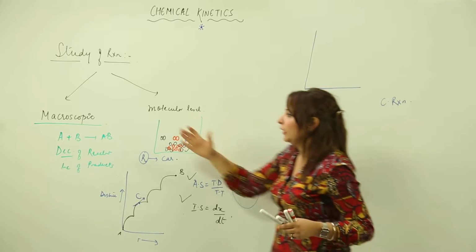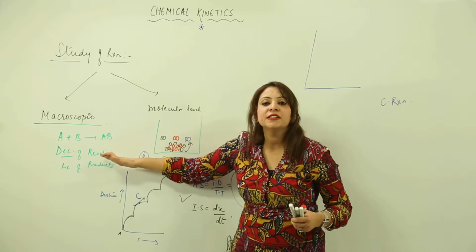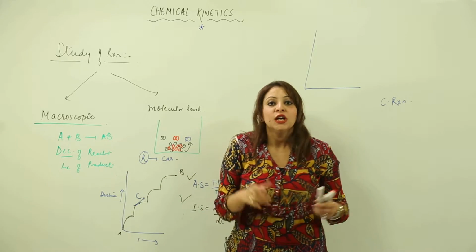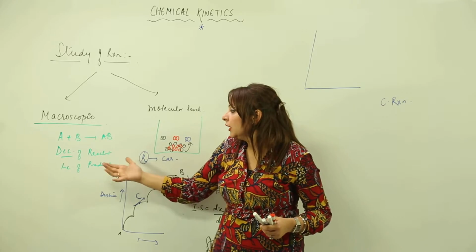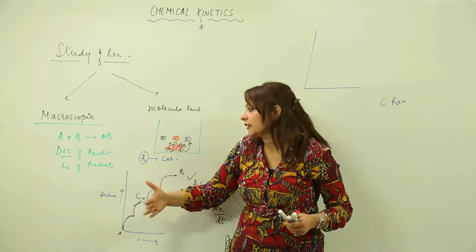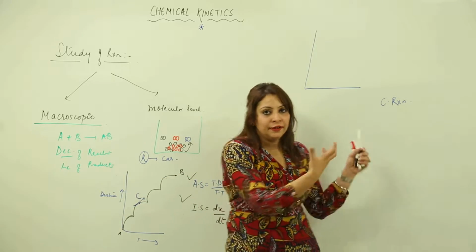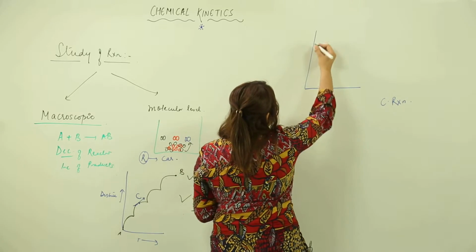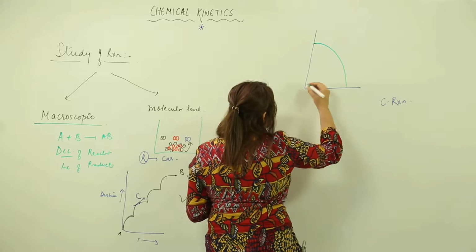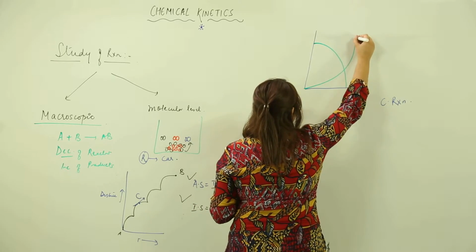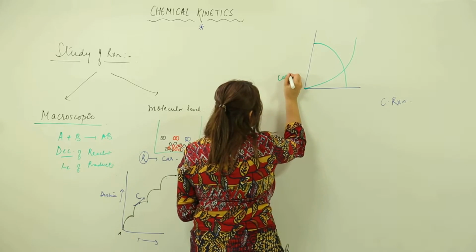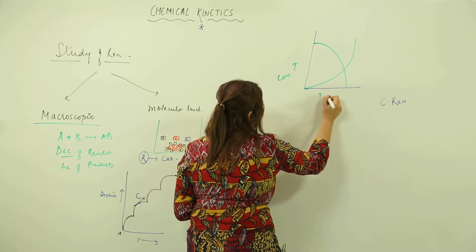As I told you, at the microscopic level there is a decrease in concentration of reactant and an increase in concentration of product. So I am just going to denote this decrease in concentration of reactant and increase in concentration of product graphically. Just look at the board. So what happened? I get to see this graph. This is concentration versus time.